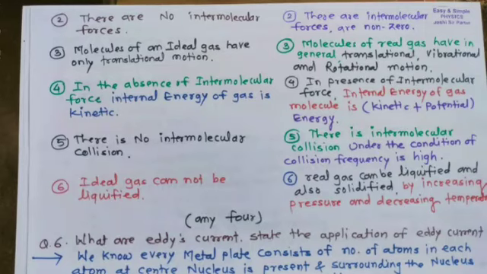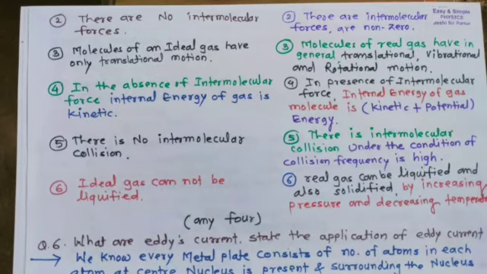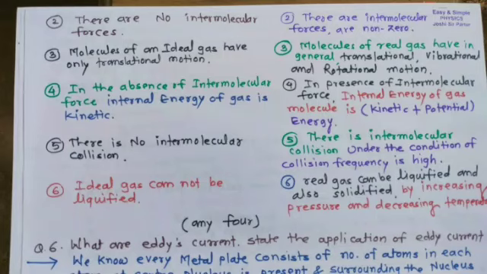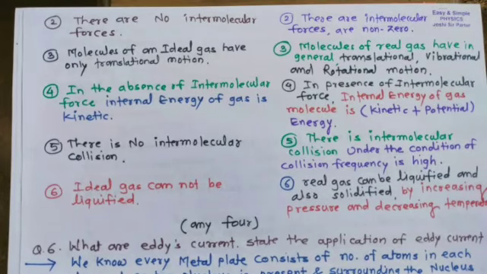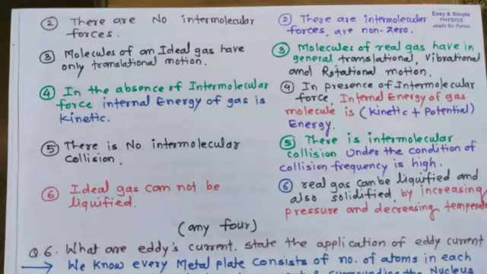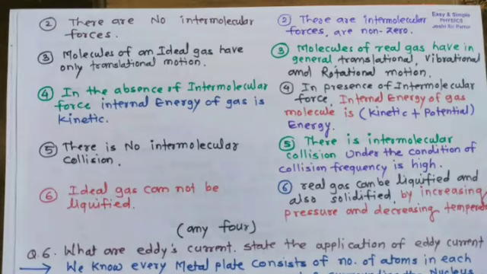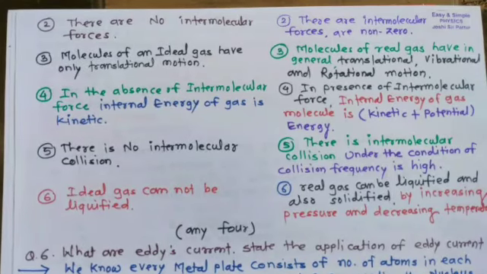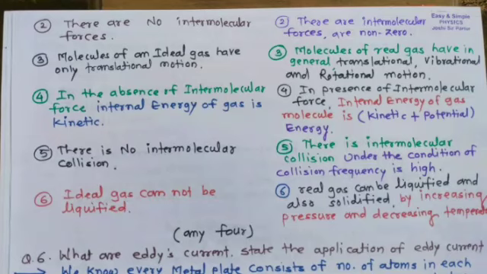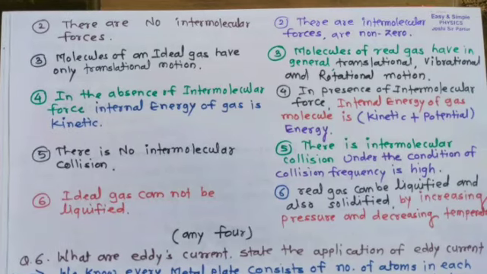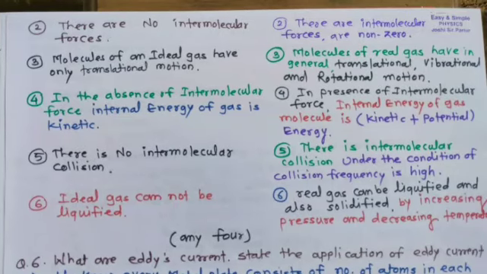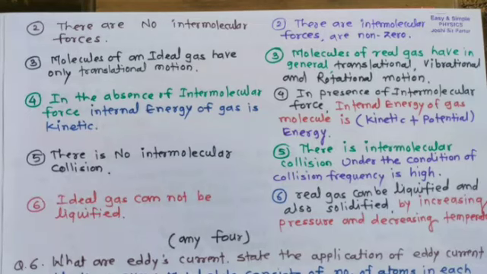Third difference is molecule of an ideal gas have only translational motion, but molecule of real gas have in general translational motion, vibrational motion and rotational motion. Fourth difference is in the absence of intermolecular force, the internal energy of gas is kinetic, but in real gas, in presence of intermolecular force, internal energy of gas molecule is kinetic as well as potential.